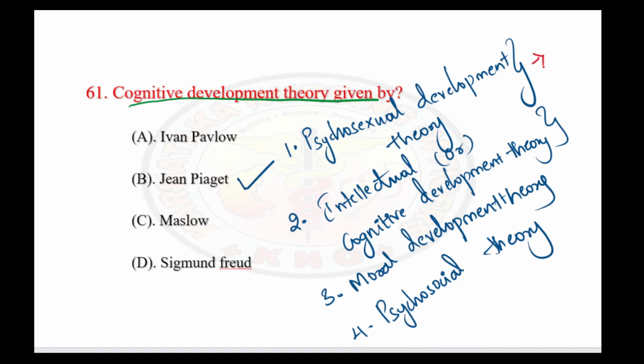The psychosexual theory was written by Sigmund Freud. The second one, intellectual or cognitive development theory, was done by Jean Piaget. Third theory, moral development theory, was written by Kohlberg.